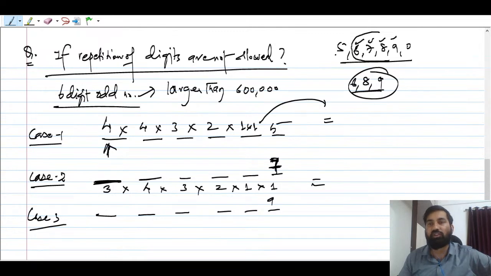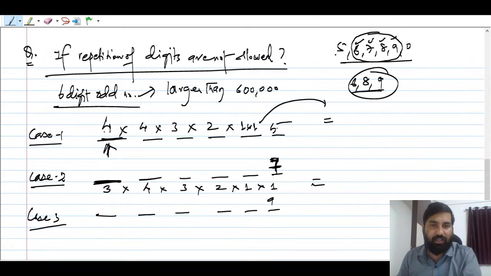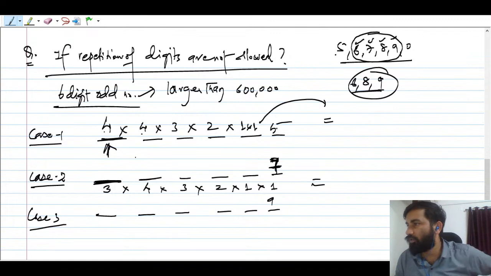You have 4 digits that can be filled here. Okay, 0 you cannot put here, right? Understood. So that is why there are 4 ways we are filling that space. Now once you have used this 1 and 1, 2 digits are used. Now remaining is 4, so this can be filled by 4 ways, right?